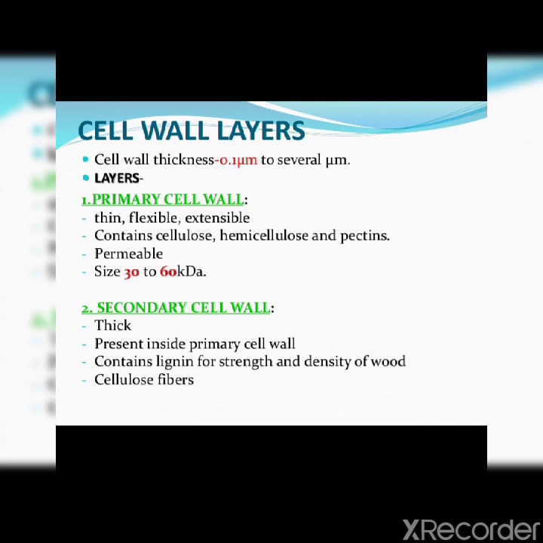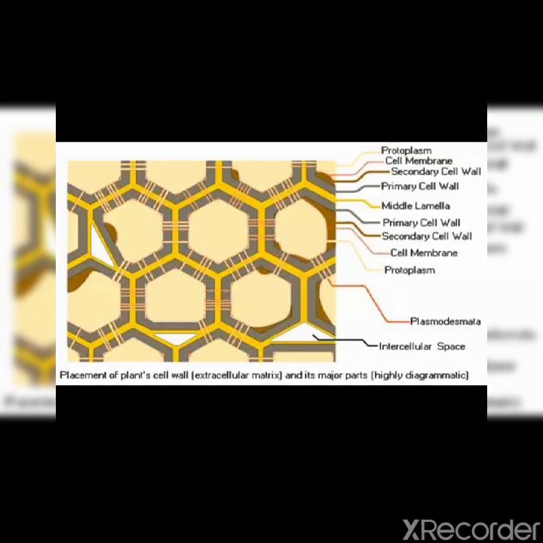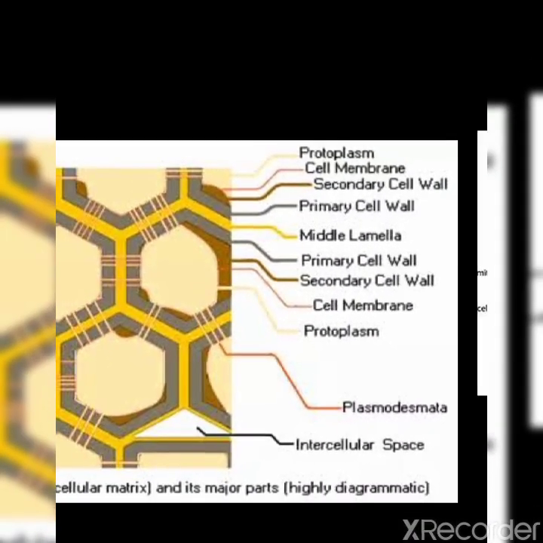The cell wall is usually made up of three layers: the primary wall, the secondary wall, and the third one is the middle lamella or middle layer. Is it clear, students? There are three layers in the cell wall: middle lamella, primary wall and secondary wall. Now we will see all three layers. First we see that these two cells are adjacent cells side by side. Okay. Now we will see the middle lamella.